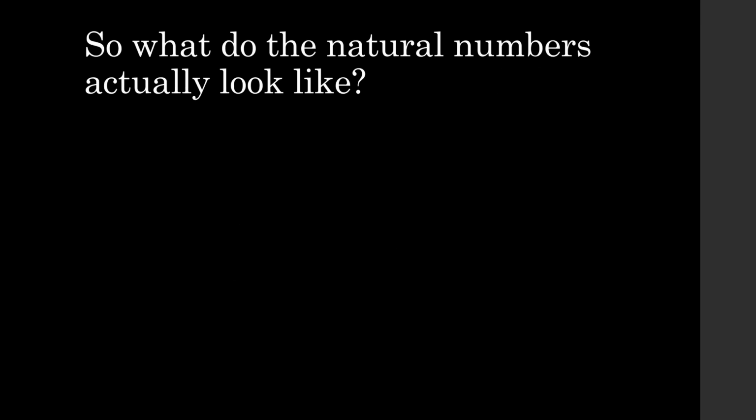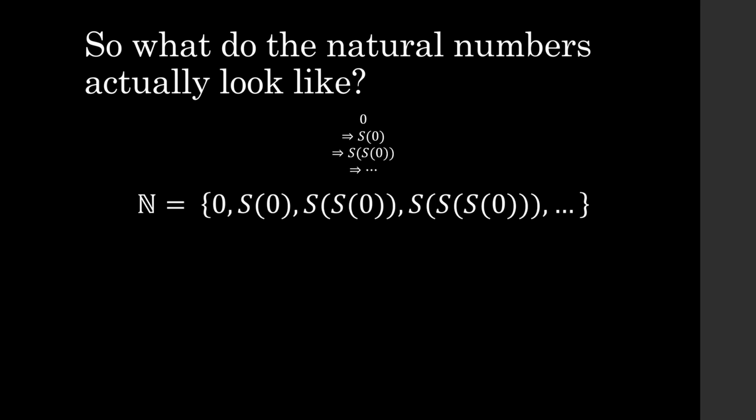So what do the natural numbers actually look like? Well, we have 0, and 0 with our axioms implies that s of 0 is a natural number, and that implies that s of s of 0 is a natural number, and so on. So the natural numbers are actually this set here with the successor function. And we don't actually see 1, 2, 3, 4, all of that. Those are just arbitrary symbols. Now, unnecessary is not quite true. We're going to use those symbols a lot because writing s of 0 a bunch of times is just completely inconvenient. But note that I can really use whatever symbols I want. I could say 0, A, B, D, orange, apple, and if I want that to be the symbol for the number 4, then sure.